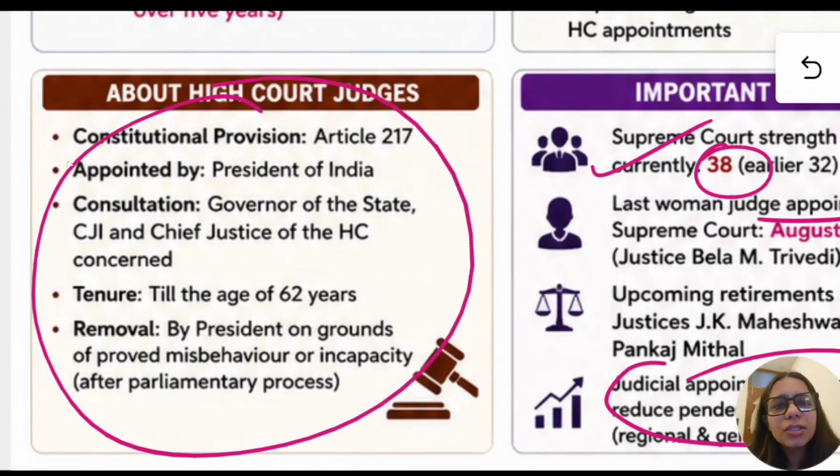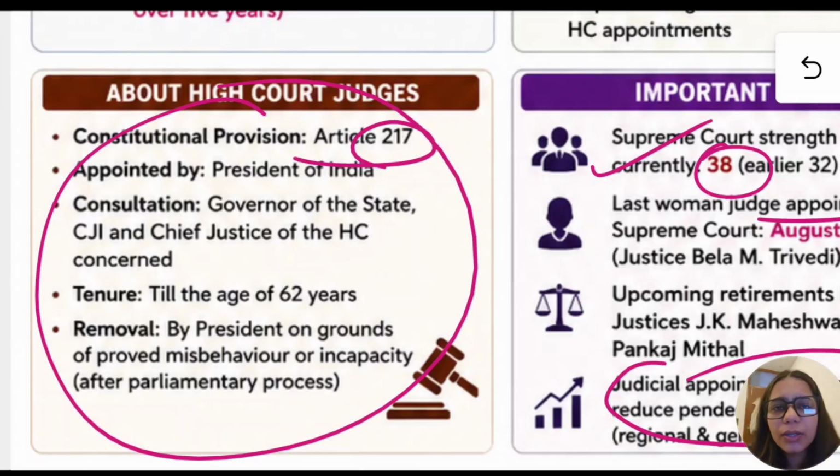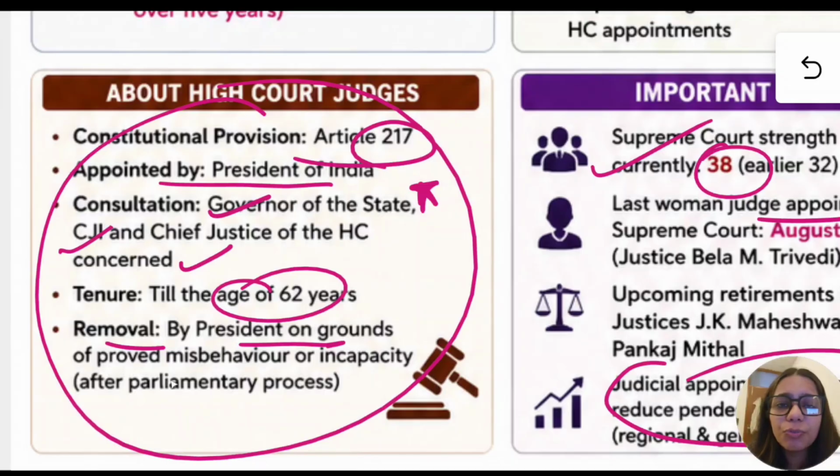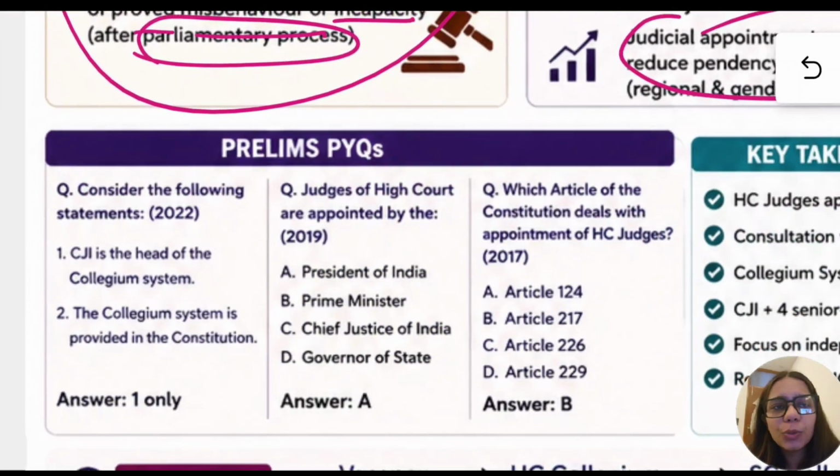About High Court judges, the constitutional provision is Article 217. They are appointed by the President of India in consultation with the Governor of the state. Have to remember this, that the CJI, the Chief Justice of the High Court and the Governor of the state, they all three consult and then the President appoints. Tenure is till the age of 62 years, and removal is by the President on grounds of proven misbehavior and incapacity after a parliamentary process, the same as Supreme Court judges.